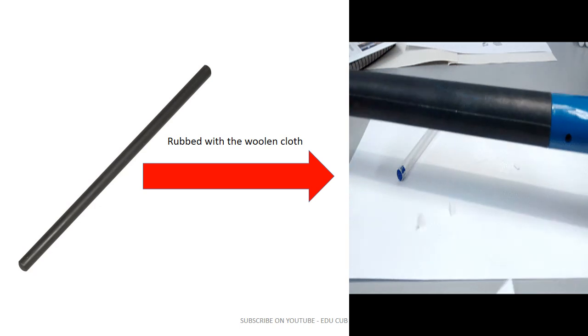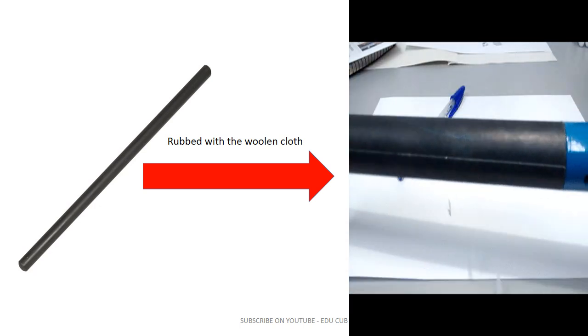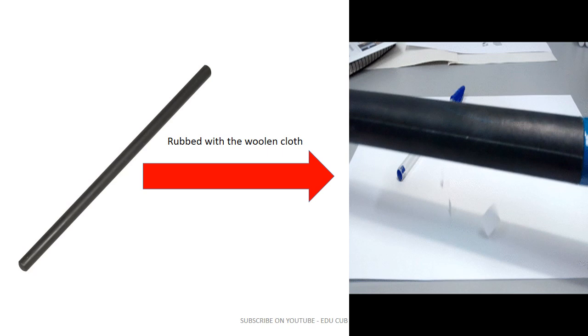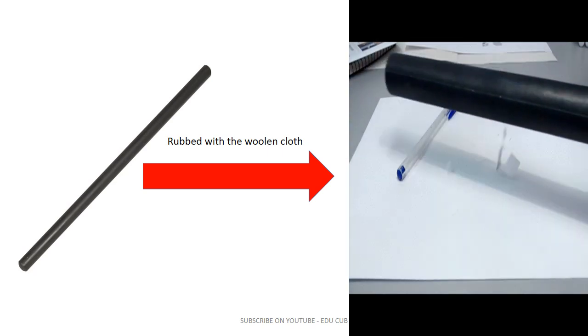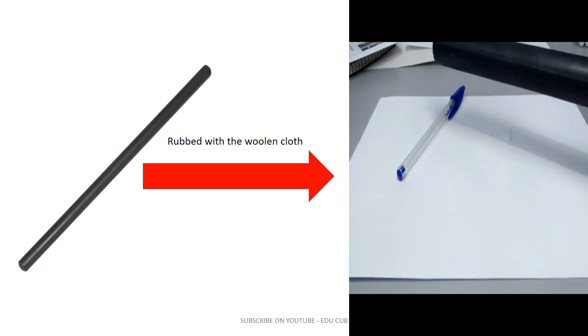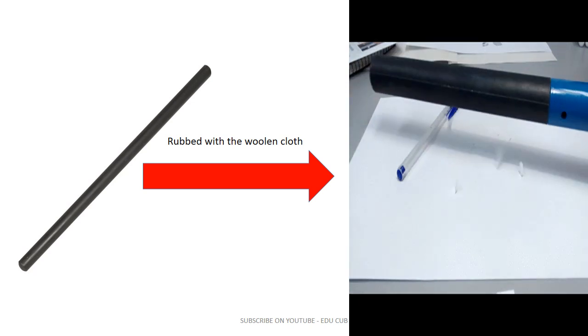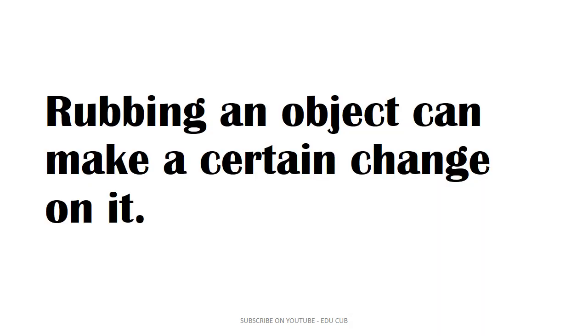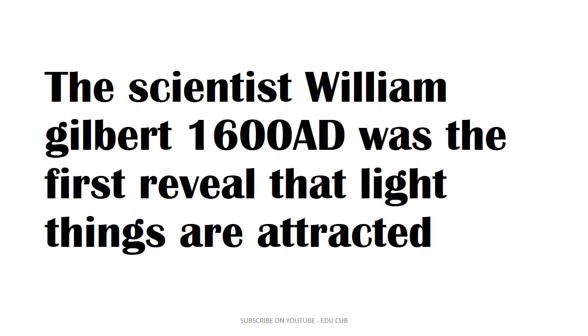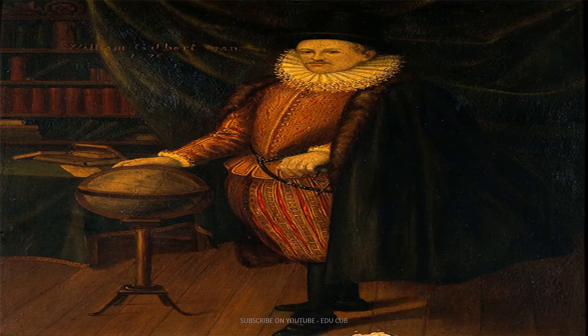It is observed that the ebonite rod does not attract the pieces of paper before rubbing, but they do attract them after rubbing. According to it, it is clear that rubbing an object can make a certain change on it. The scientist William Gilbert was the first to reveal that light things are attracted to rubbed objects. This is the scientist William Gilbert.